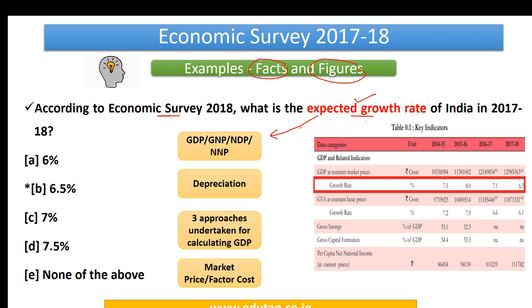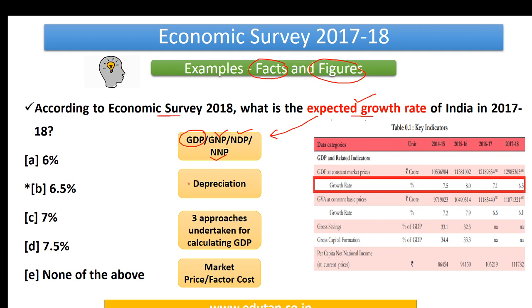Think about growth rate. In India, how is this growth rate measured? We are using GDP. Okay, we have come to GDP. So we also have GNP, we also have NDP, we also have NNP. These concepts are familiar to us. Just link this to the measurement of growth and national income chapter of our ESI paper. So what are we doing here? We are not only memorizing the data which is relevant for our examination, we are going a step further and going into the background. And here we have revised our static portion. That is what our intention should be: parallel learning. Learning the relevant facts plus learning our static portion as well.